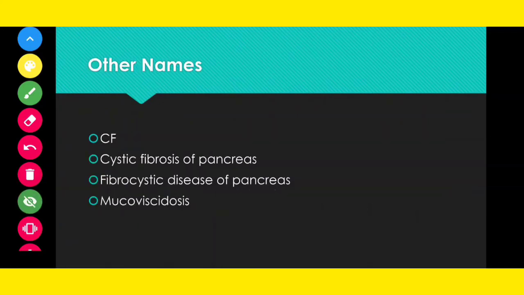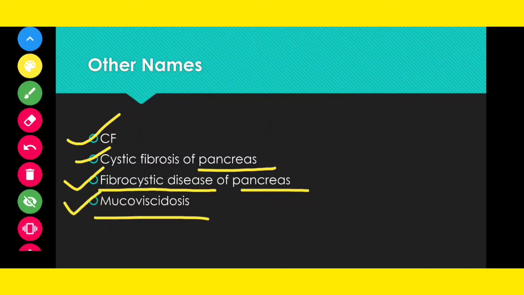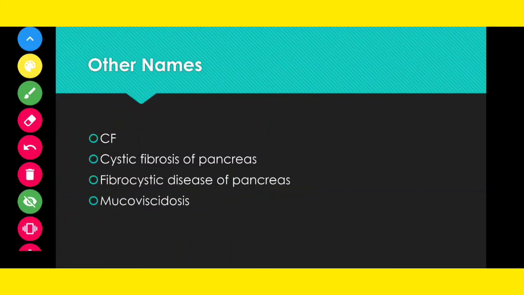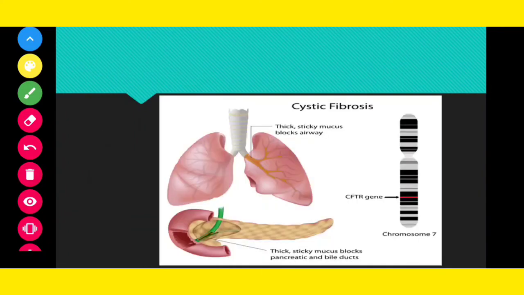Now, what are the other names? The other name of cystic fibrosis is cystic fibrosis of the pancreas, because it affects the pancreas. Another name is fibrocystic disease of the pancreas. The same thing. Fibrocystic disease means cystic fibrosis. Another name is mucoviscidosis. The same thing. Okay, all these are different names.